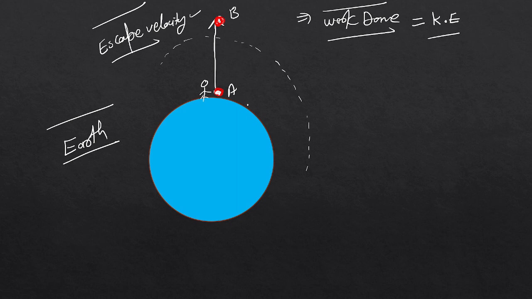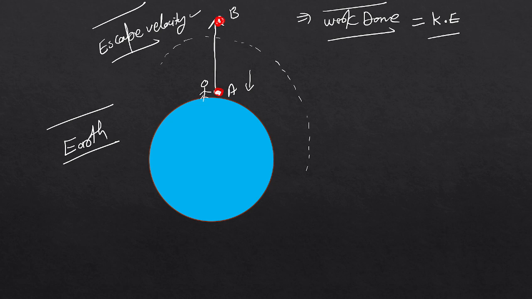So it means we have to equate the work done. What does work done mean? Work done is always negative because the force is inward. And from where can we say what the work done is? Work done is given by the gravitational force between them and the distance.